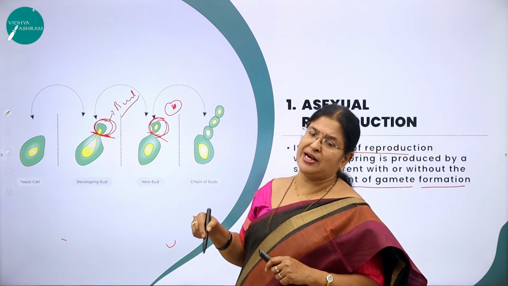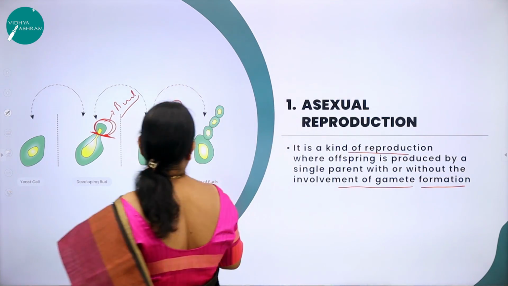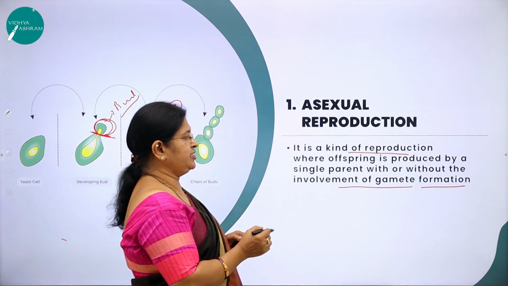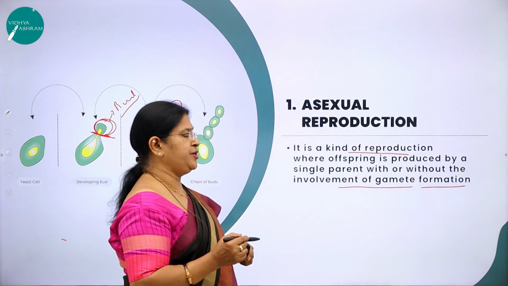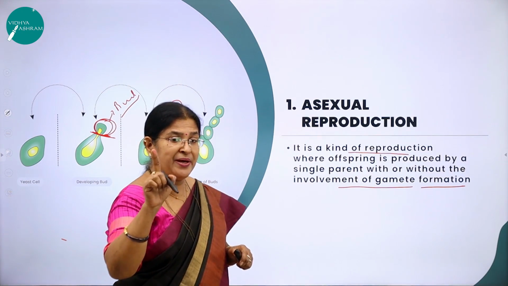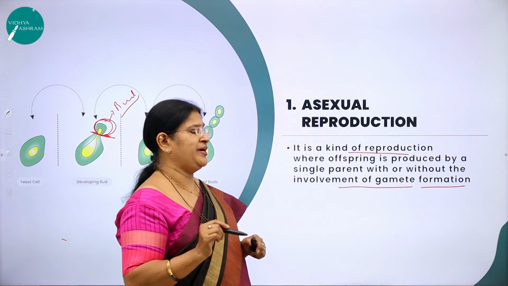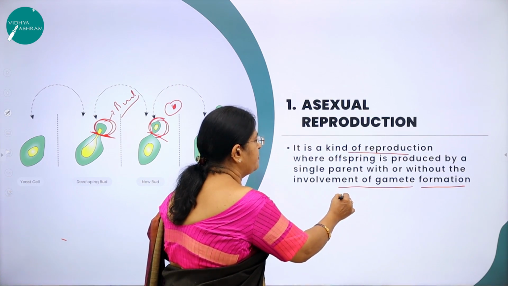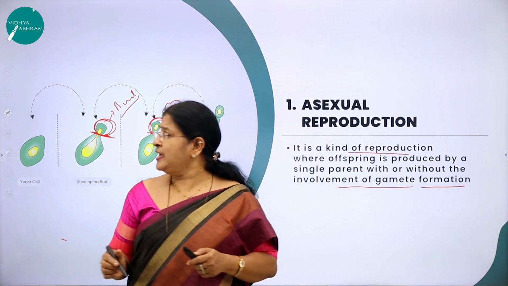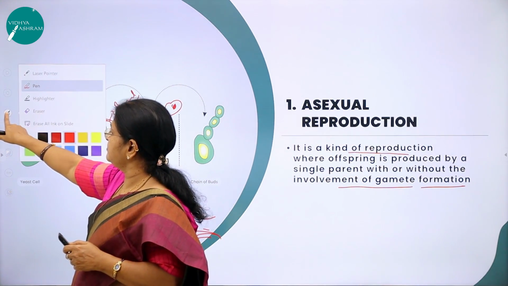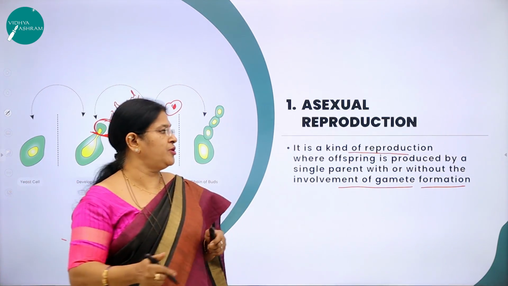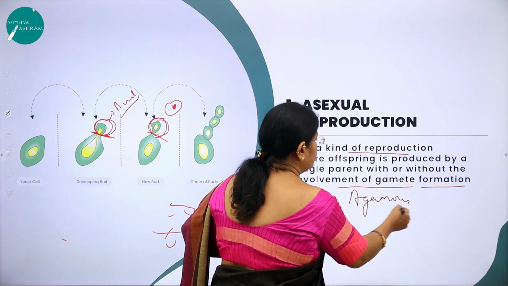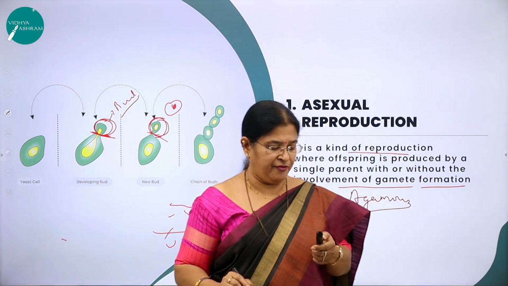So now let me get back to the definition of asexual reproduction. So what is asexual reproduction? It is a kind of reproduction where offspring is produced by a single parent, uniparental, with or without the involvement of gametes. So we use a word called agametes. Right? No involvement of gametes.